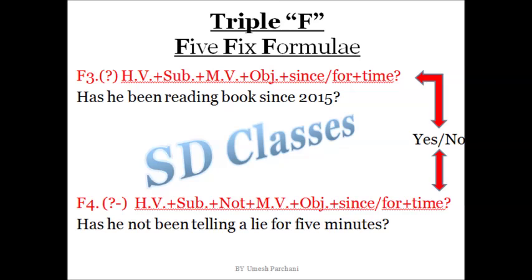And interrogative negative, that is, helping verb plus subject plus not plus main verb plus object plus since or for plus time and question mark. So has he not been telling a lie for 5 minutes? The important thing is that for both of these formulas and both examples, the answer can be given only in yes or no. So we apply these two formulas for those types of questions whose answer can be given in yes or no.